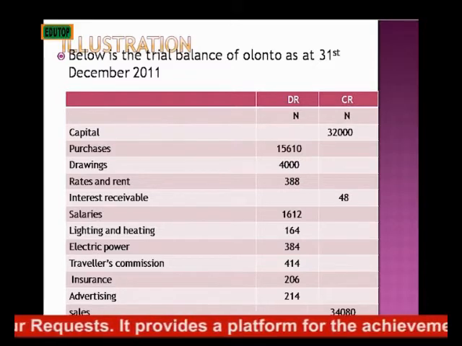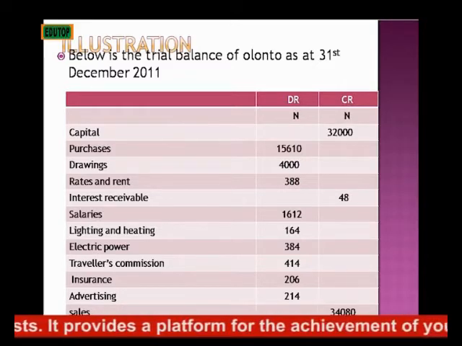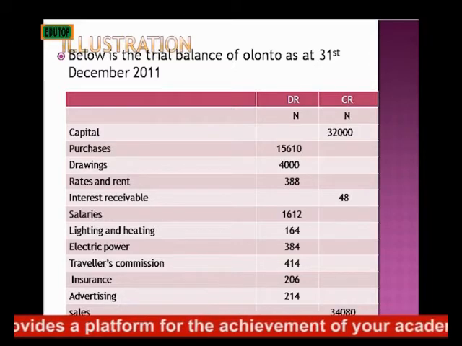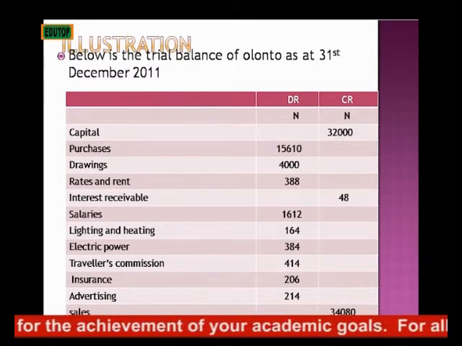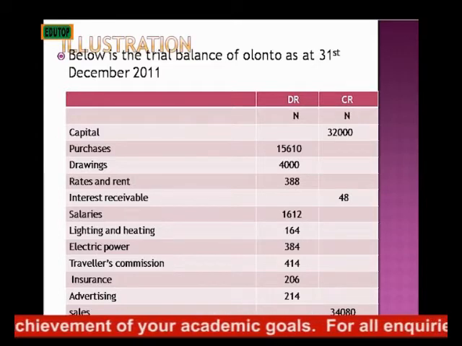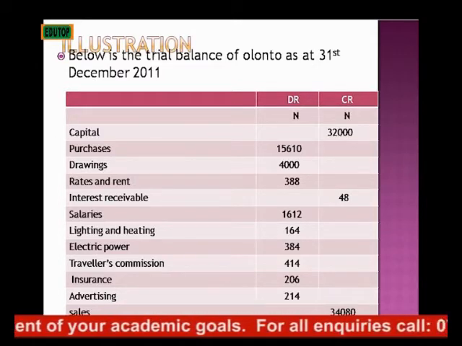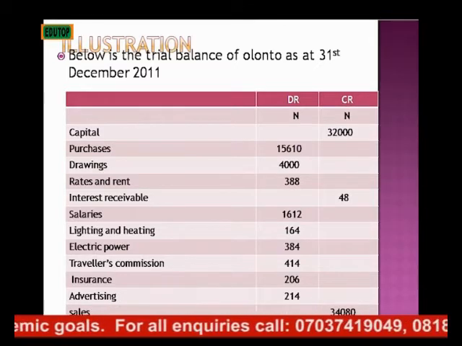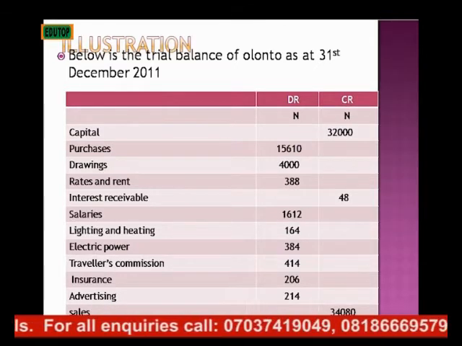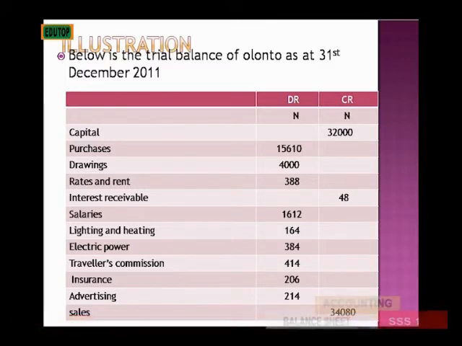Now, we are told to prepare the trading profit and loss account as at 31st December 2011. But before you go to the question and start preparing your account, you first do justice to the additional information, because you must do what we call workings.